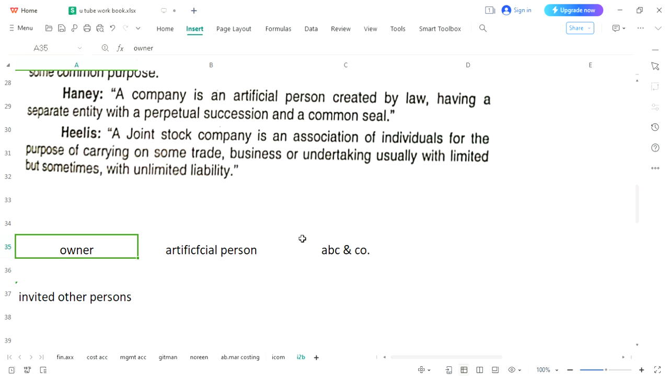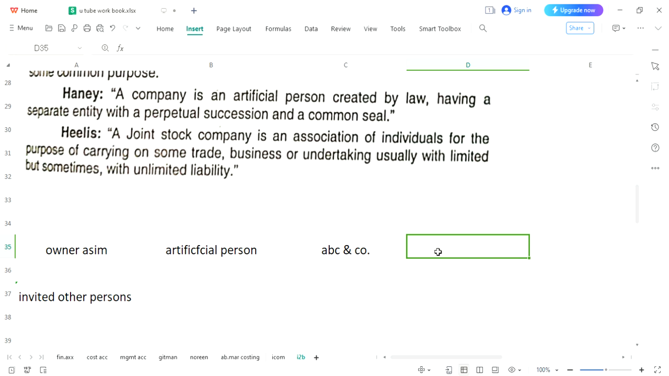So an artificial person is created, and everything would belong to this name, ABC and Company. For example, they have bought a building. The owner of that building would be ABC and Company, not the original owner. For example, Asim was the person who had an idea to create a company. He had created an artificial person. The name of that artificial person, they have suggested ABC and Company. Now, when a building would be bought, what will happen? This building would be in the name of ABC and Company.